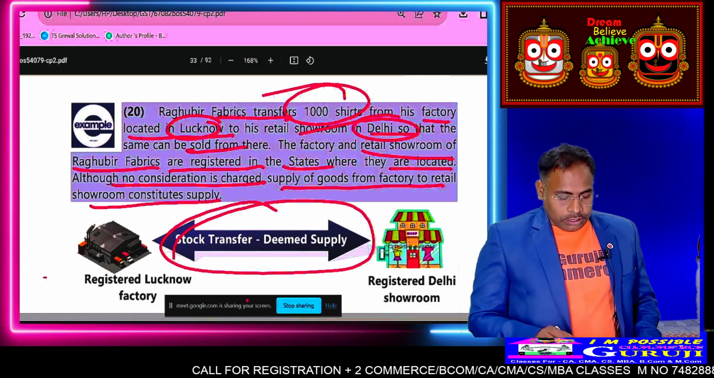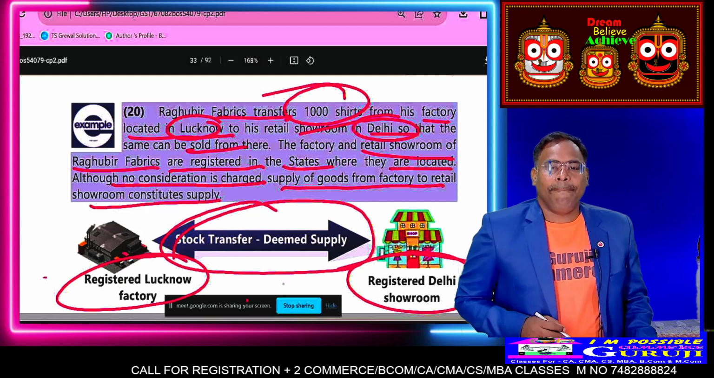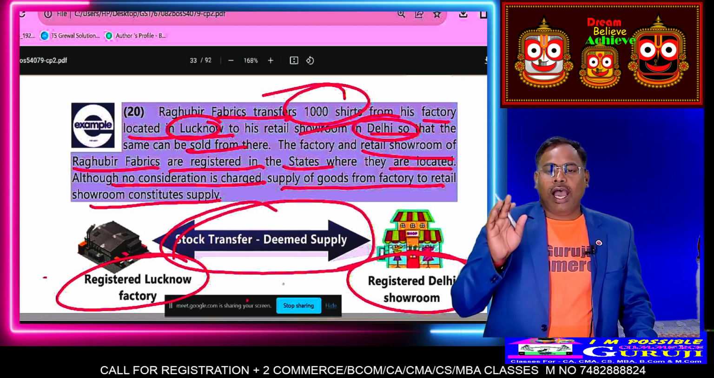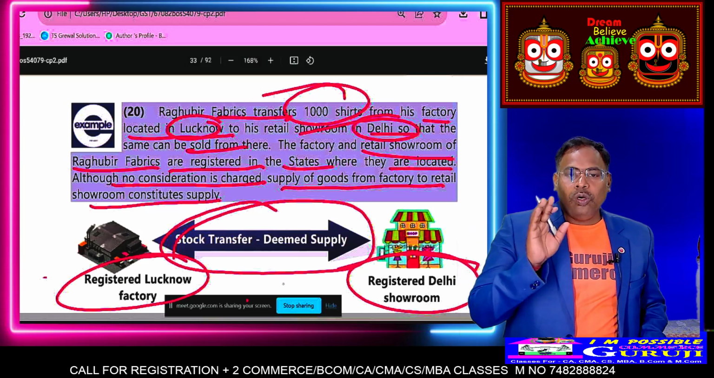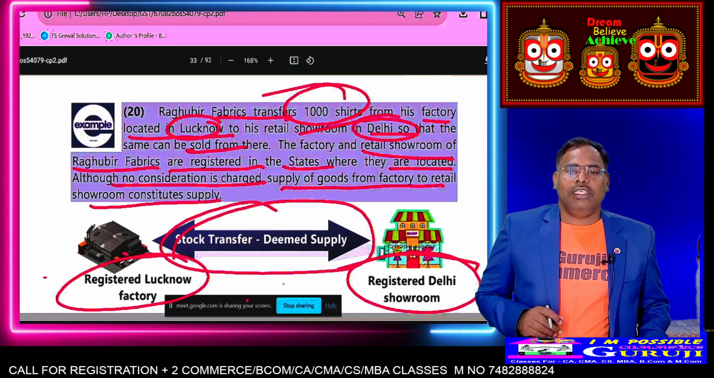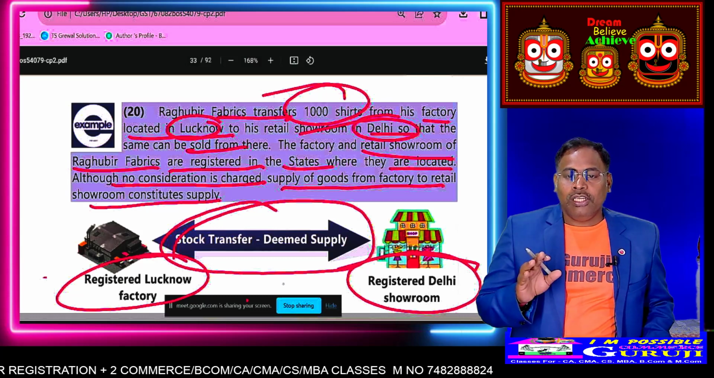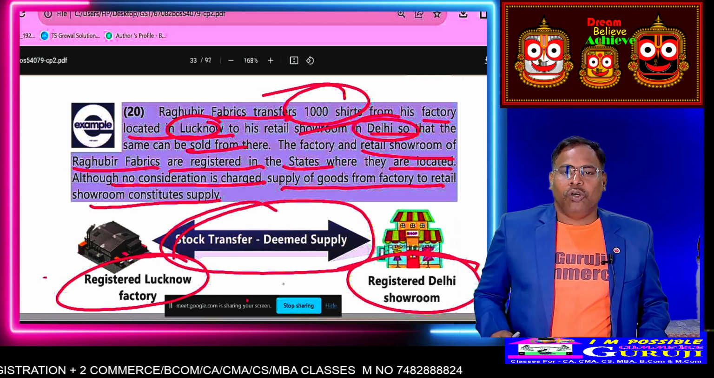Here the registration of the Lucknow factory and the registration of the Delhi showroom are different. So stock transfer leads to GST. Am I right? It is deemed supply. It is called deemed supply. Got my point?